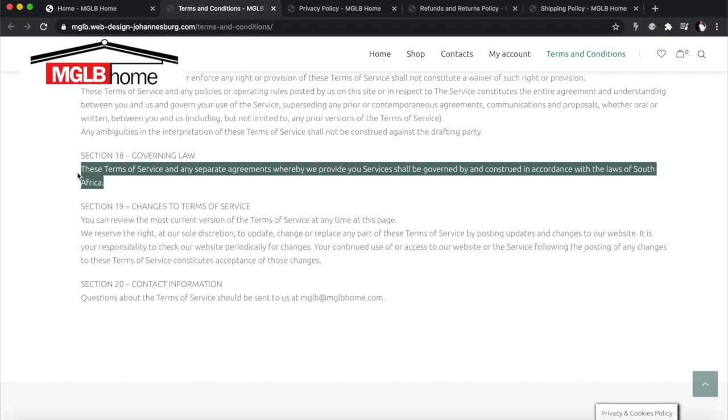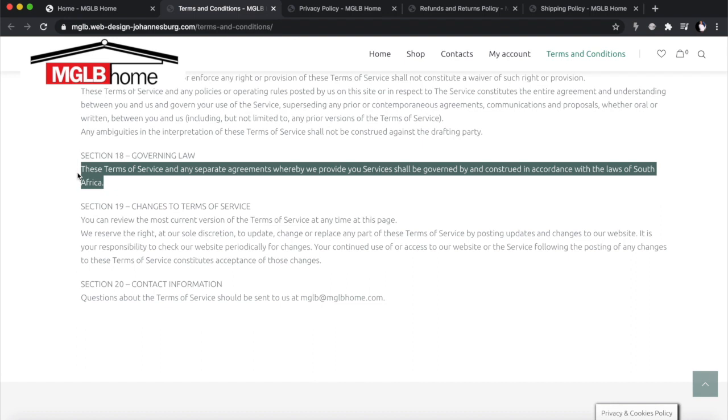So I'm based in South Africa, and you've got to have this line in your terms of service stating the laws that are going to govern in case there is a dispute. So if somebody wants to sue you, they have to come and sue you here in South Africa, where the laws of South Africa are going to apply, okay? Even if that person bought off your store in the US, they cannot say, no, I'm suing you, and go to the high court in the US, and somehow you must go and address the case there.